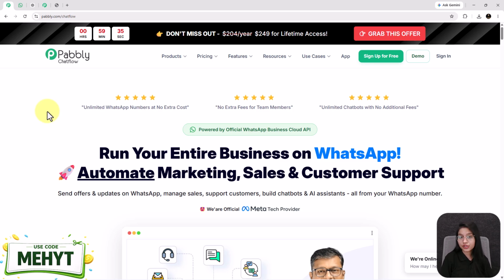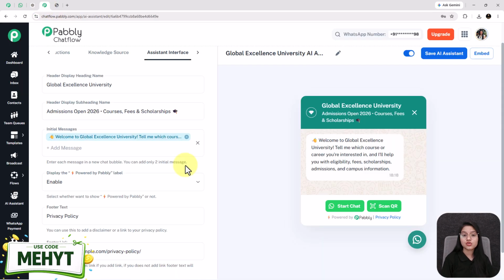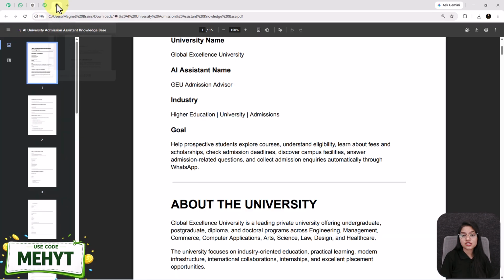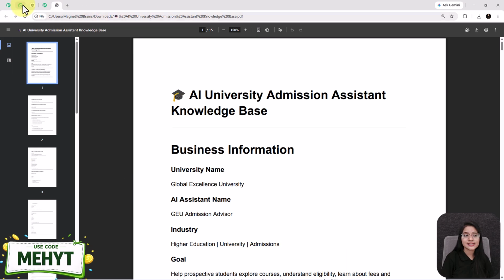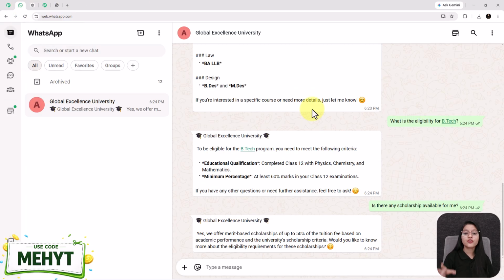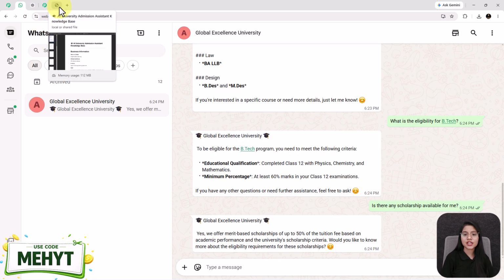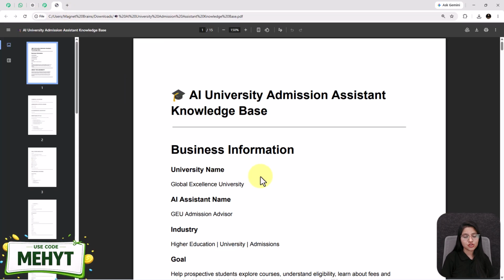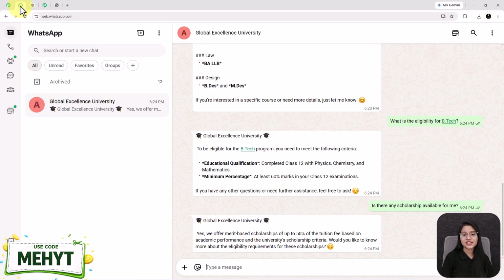For today's tutorial, we'll create an AI admission assistant that understands student questions, searches your university's own knowledge, and replies instantly on WhatsApp. Instead of creating hundreds of chatbot rules, we'll simply train the AI assistant using our university information, connect it with WhatsApp, and it's ready to answer admission inquiries automatically.